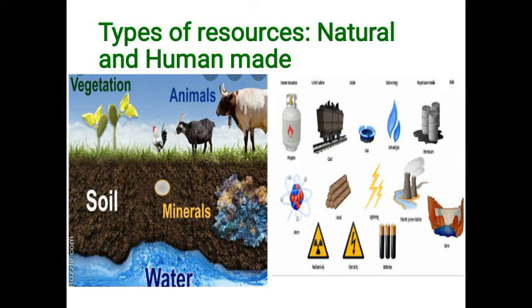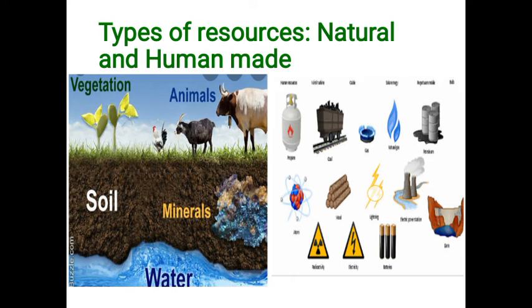Natural resources mean resources which are a gift of nature, like plants, animals, soil, minerals, water, air. All are natural resources. And human made resources are made by humans, like industries.